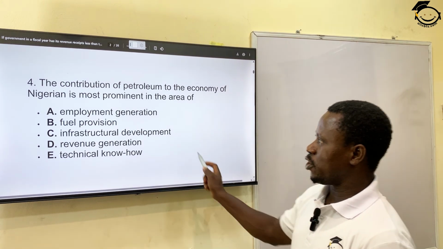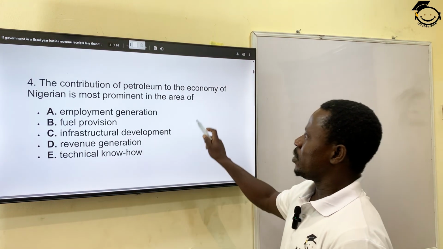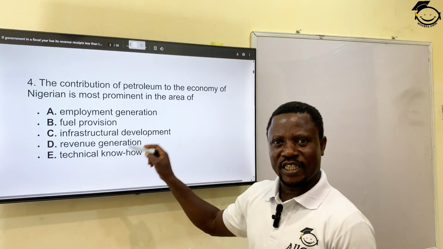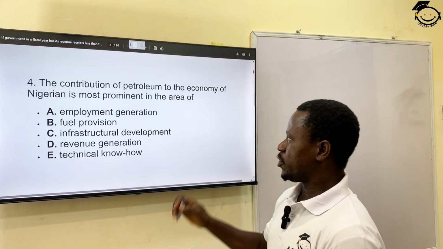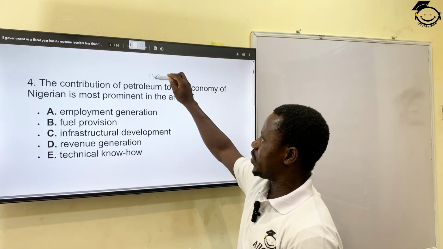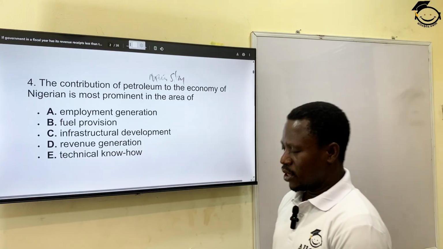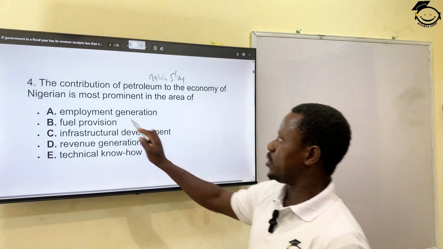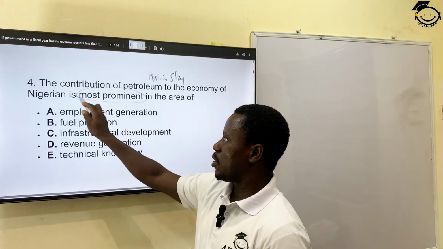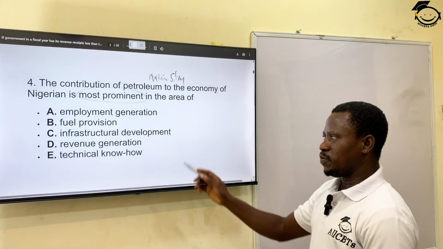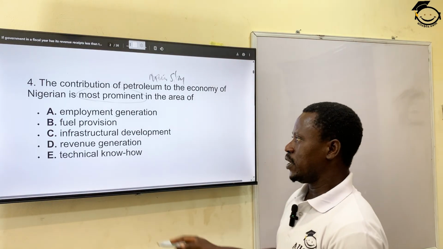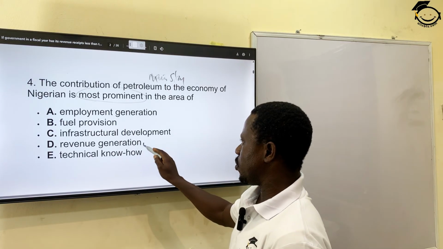If you look at all these options, they are all benefits that we get from petroleum, because petroleum is the mainstay of Nigeria's economy. But here, the question is talking about the most prominent among all these options. You agree with me that the most prominent among the options is letter D, which is revenue generation.